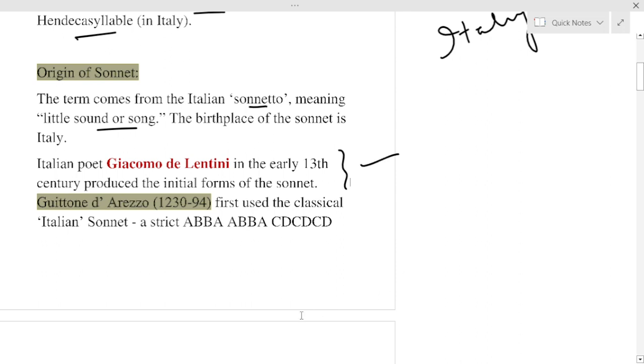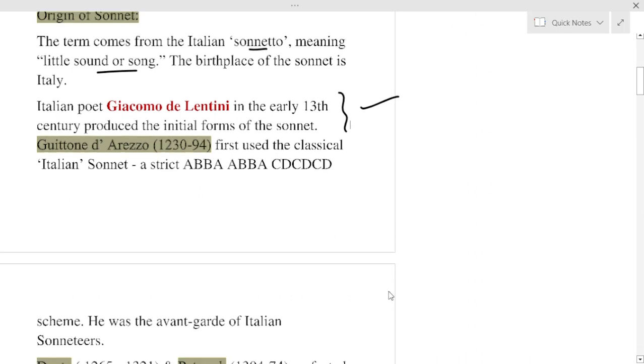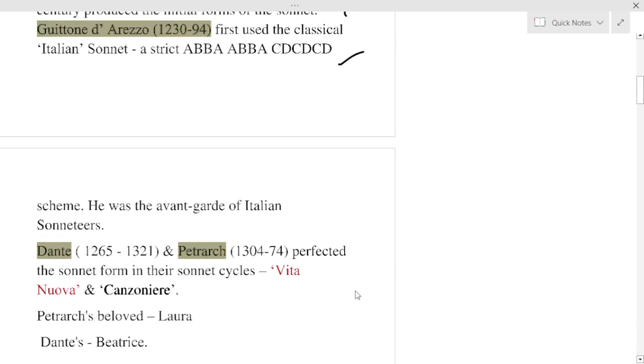Later, Guittone d'Arezzo first used the classical Italian sonnet, a strict A, B, B, A, A, B, B, A, C, D, C, D, C, D rhyme scheme. So he is the earliest practitioner of sonnets in Italy,